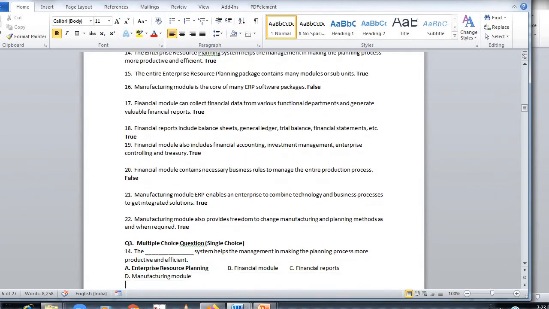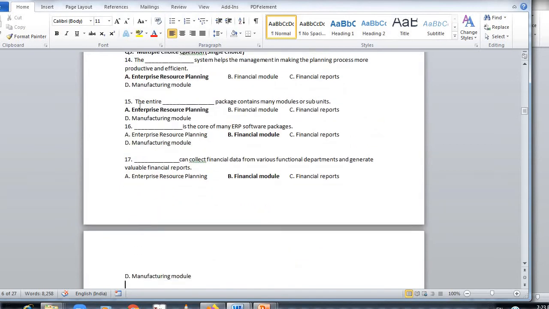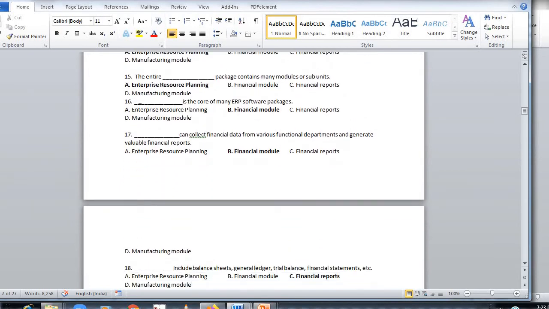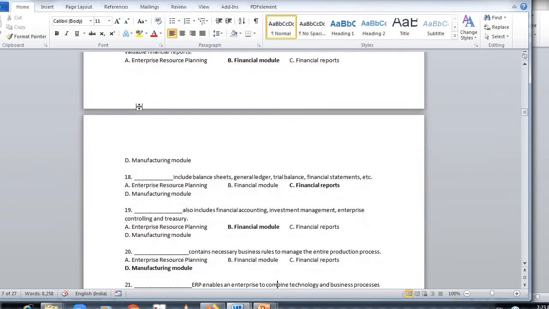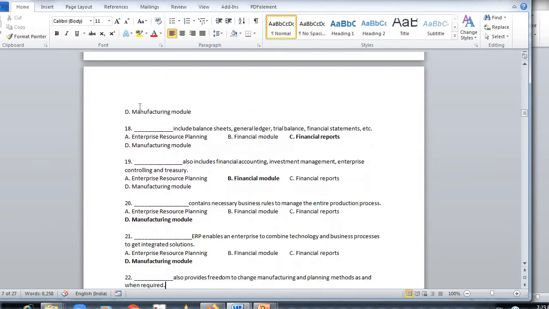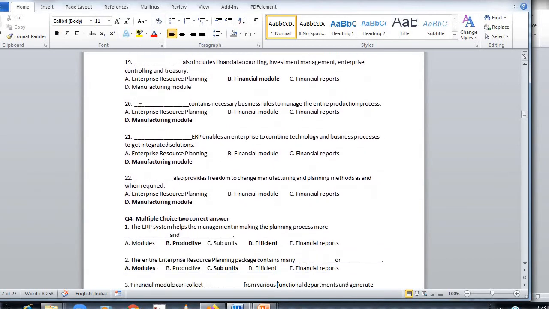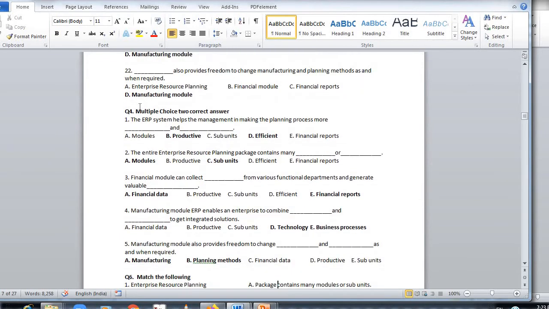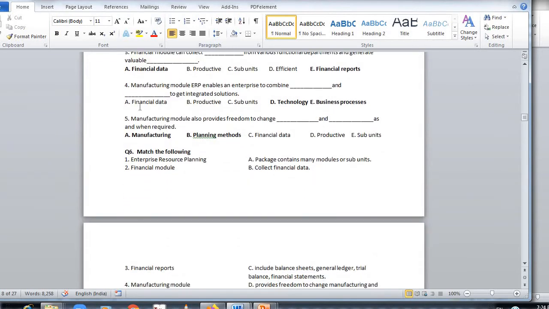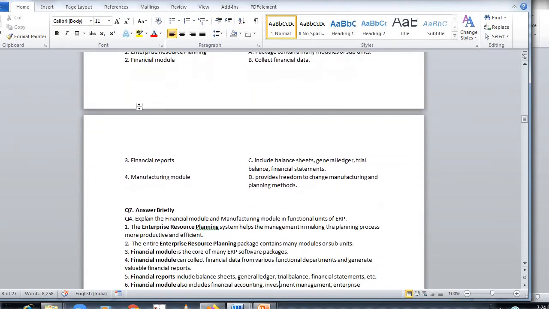Here is the true or false based on the fill in the blanks. Here is the multiple choice question, single choice, based again on the fill in the blanks. Here are the two correct answers. And here is the match the following. That is the theory answer that we have done.